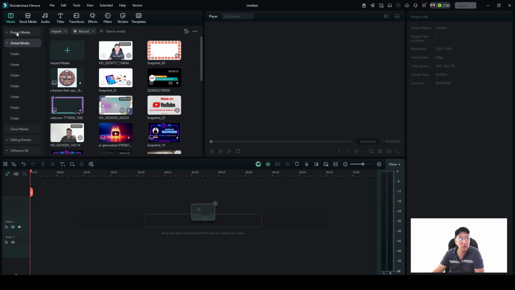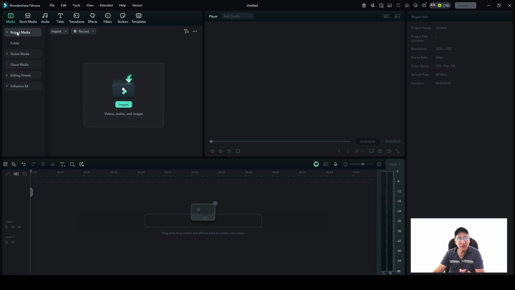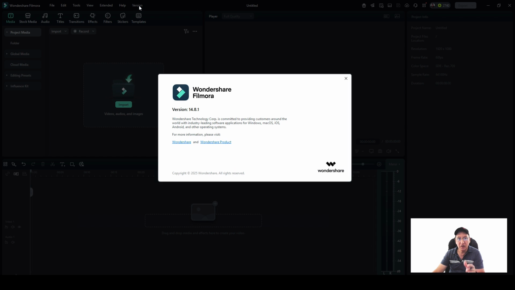All right, so let's go over here. And what I want to do is show you how to navigate to get there. But first off, anytime you want to know the version, just go over here. It says this version, and this is the latest one. Now, I just downloaded this a little while ago, maybe about an hour ago.